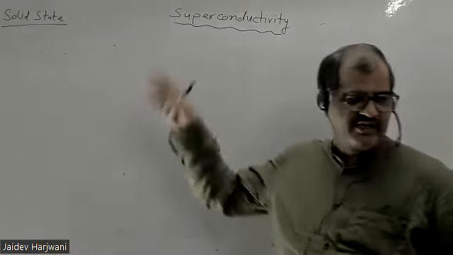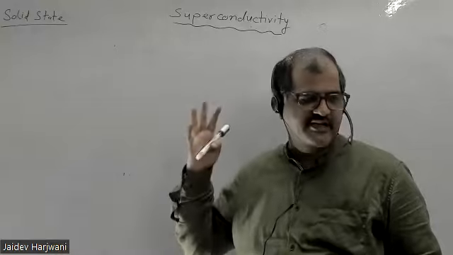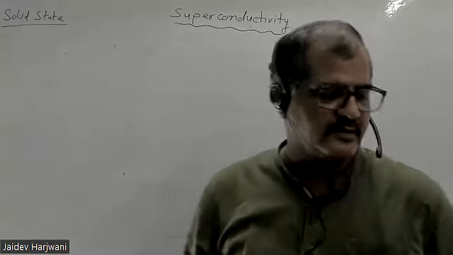Okay, that current which is flowing in the superconductor, that is persistent current. That is less than your critical current.